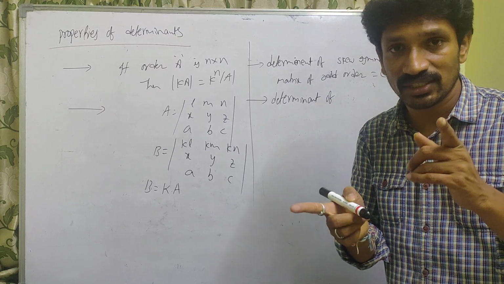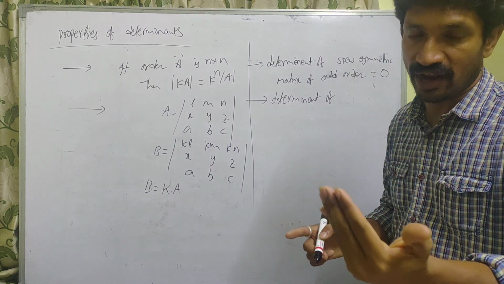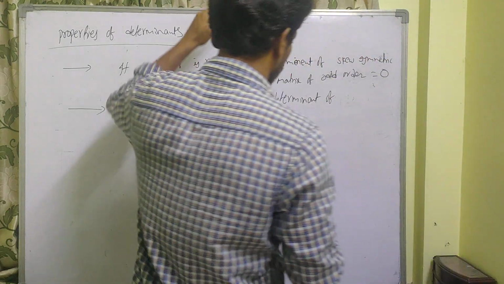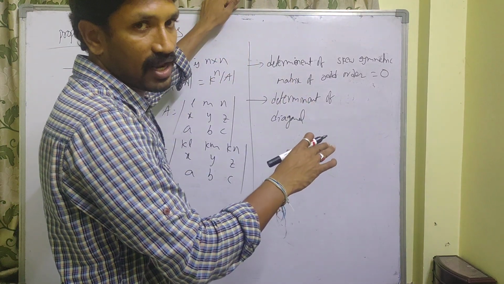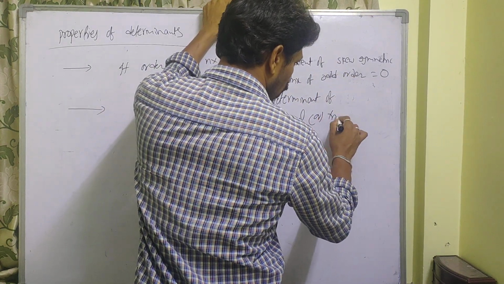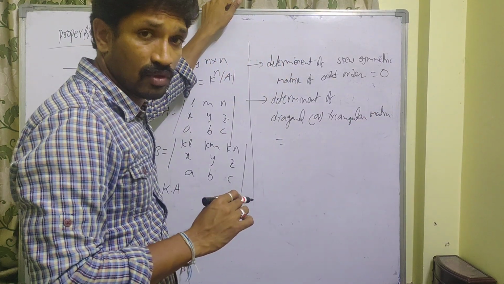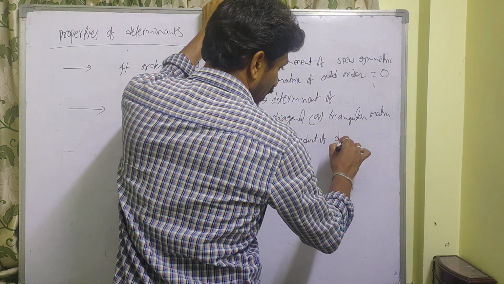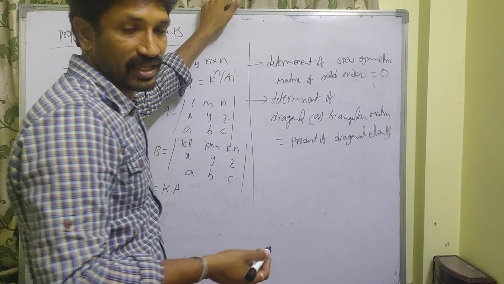The determinant of any diagonal matrix or triangular matrix, you know how it will be. Triangular matrix means upper triangular matrix or lower triangular matrix. Diagonal means except the principal diagonal, all entries are zeros. The determinant of a diagonal or triangular matrix is equal to the product of the diagonal elements. So no need to expand the matrix for the determinant.